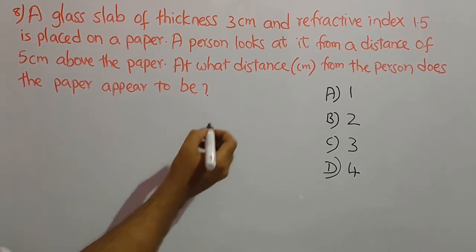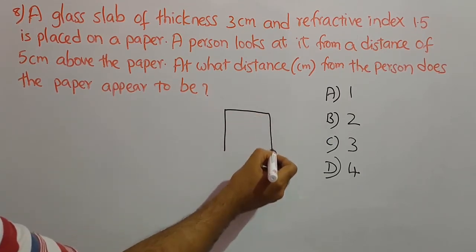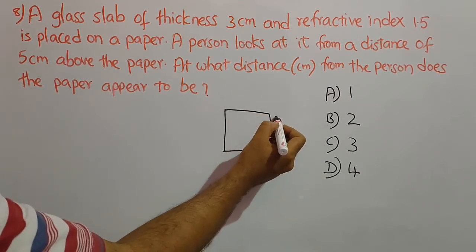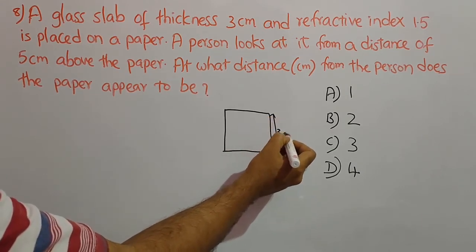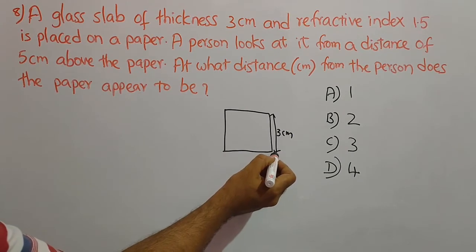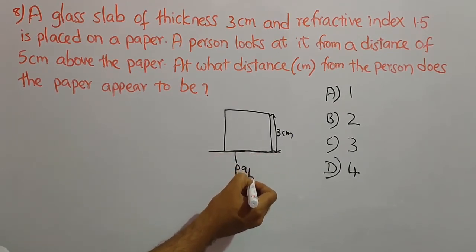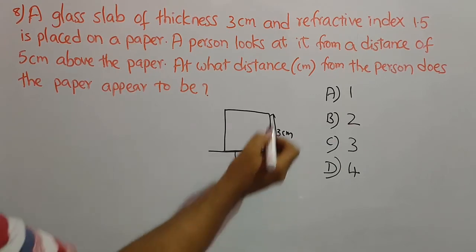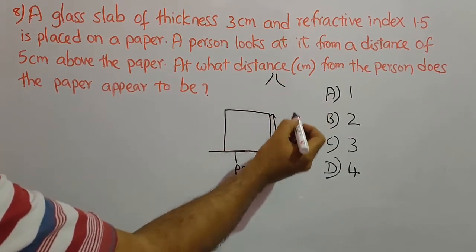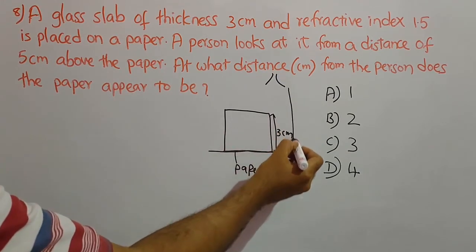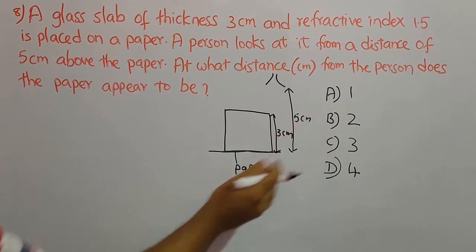So now what is given in the problem? There is a glass slab whose thickness is given as 3 centimeters, and there is a paper below this glass slab. The observer is at a distance of 5 centimeters from the paper.